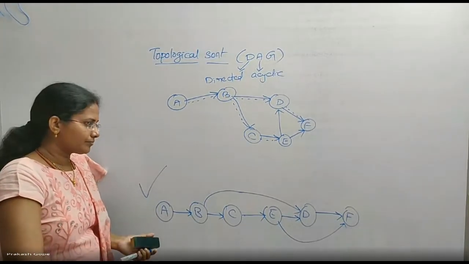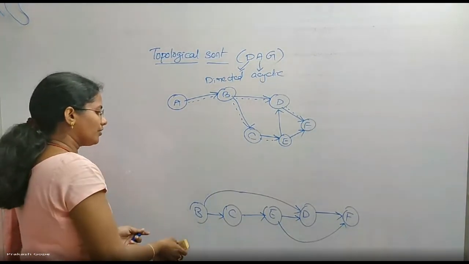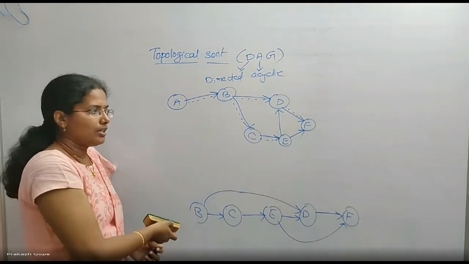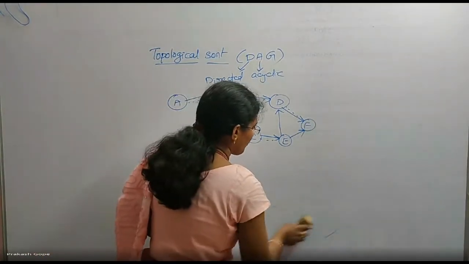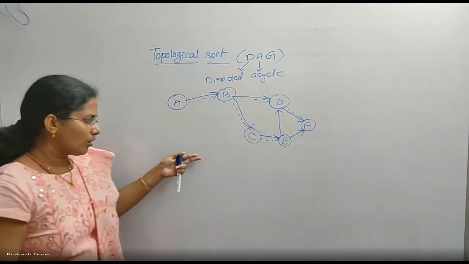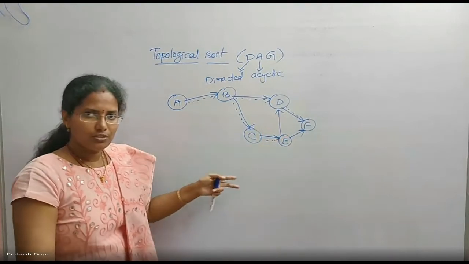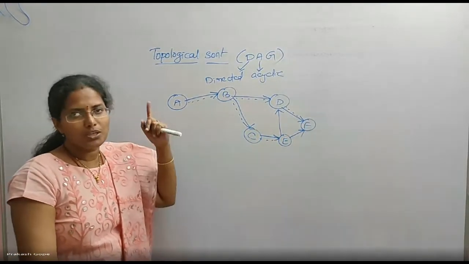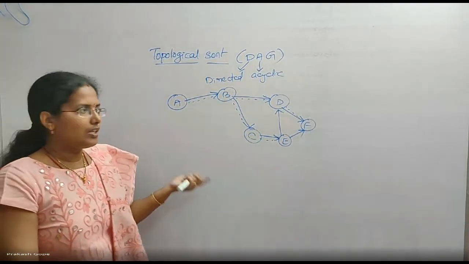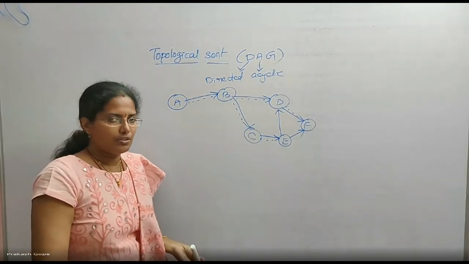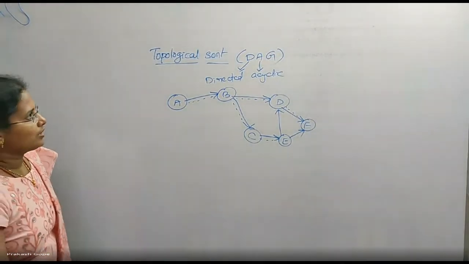Is that okay? If the question is like this, they will give a graph and they will ask which of the following is or are topological sortings. You don't have to try all the algorithms and all types of DFS possible. No. You take all those four sequences that are given in the options. You try to represent all these arcs. If all of them are going from left to right, that is one topological sort. Three will definitely fail. One of them will be successful. You can just find it like that. Okay, so that is about topological sort.